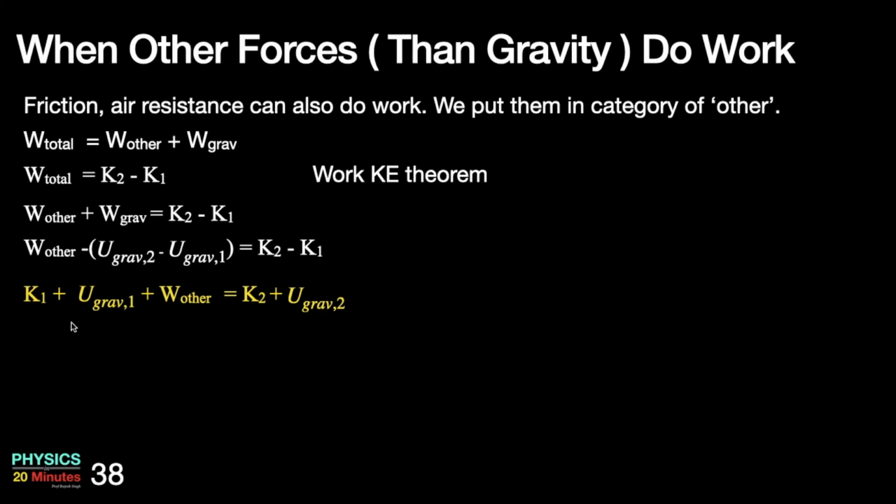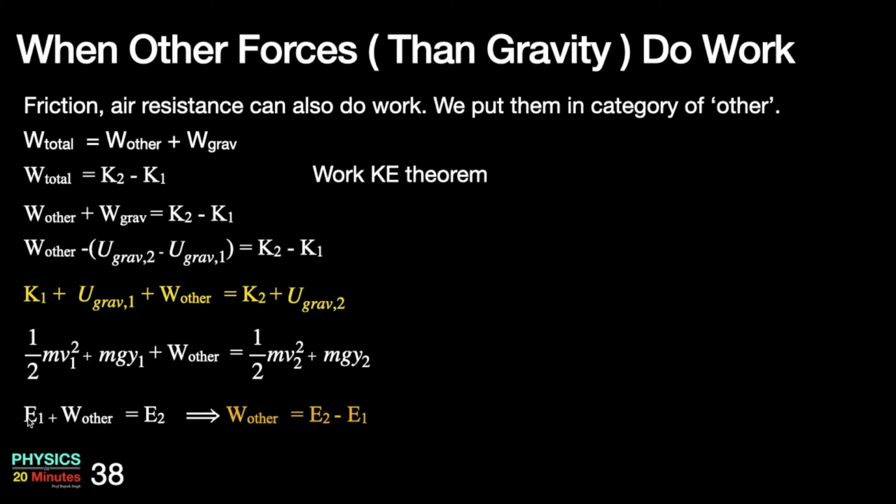K1 plus U1 is nothing but E1. So these first two terms are nothing but the total initial mechanical energy, plus work done by others. On the right hand side, K2 plus U2, or final kinetic energy plus final potential energy, is the final total mechanical energy. That will come as E2 over here. So E1 plus work done by others is E2.